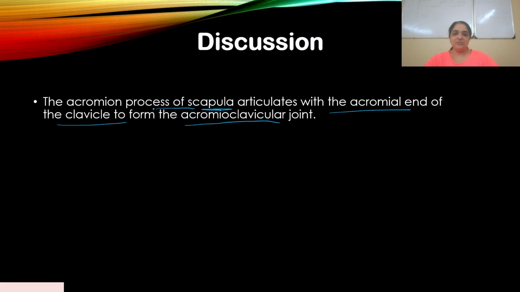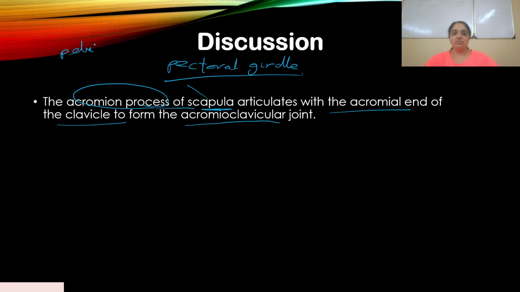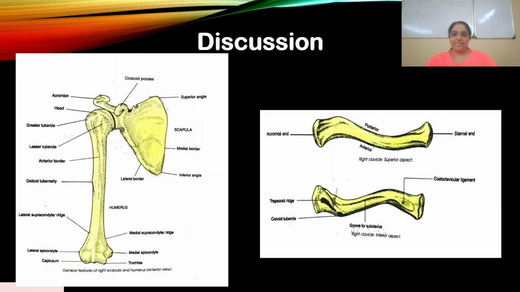So just remember the acromion process is present in the scapula, and scapula is part of the pectoral girdle. So this is a very important question, like pectoral girdle, pelvic girdle. You need to know what are the parts of the pectoral and the pelvic girdle. For that, please go and read NCERT, right? Yeah, I'm sure you're familiar. If you watched my part 1, you're familiar with this.